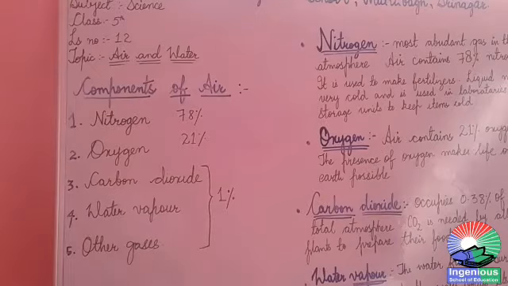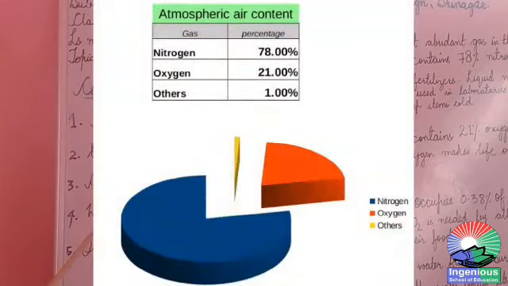The first component of air is nitrogen. Second component is oxygen. Fourth is water vapor, and the fifth is some other gases. Nitrogen occupies 78% of the Earth's total atmosphere. Oxygen occupies 21% of the Earth's total atmosphere.